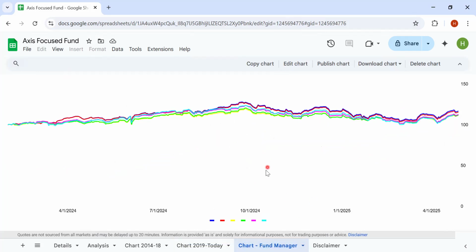Since the fund manager has taken over, that is from 2024 February, it is pretty much in line with all the indices. There is hardly much change here. But again, slightly over 1 year is not much time to judge a fund manager. He's an experienced fund manager and he has been managing many other funds. So when there is a change in the fund manager, it makes sense to look at the thesis of how the fund manager invests by looking at his other funds, right?